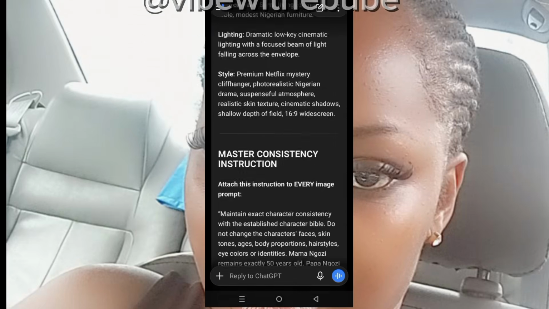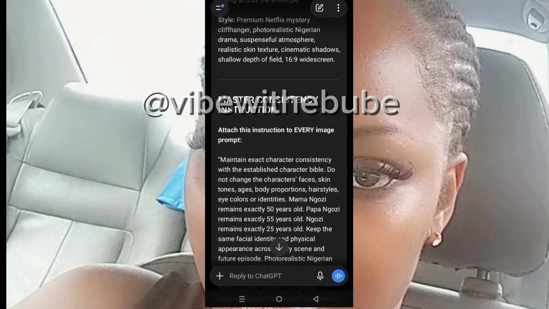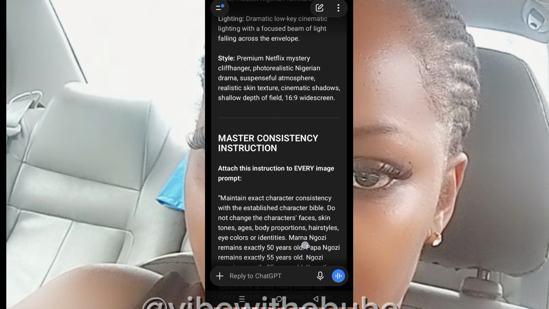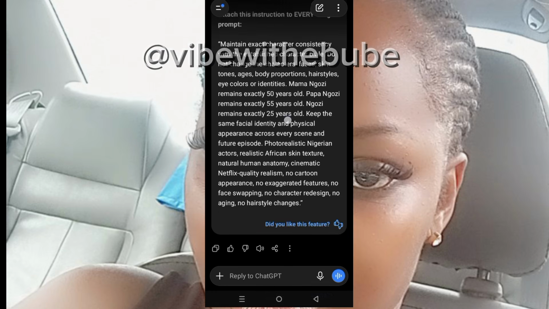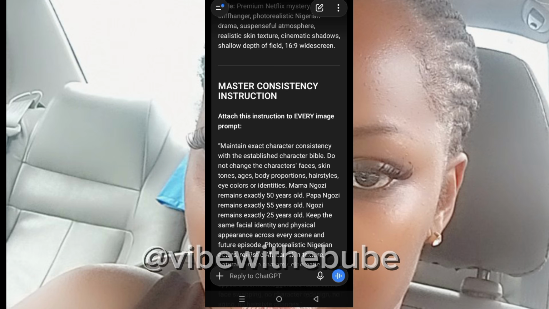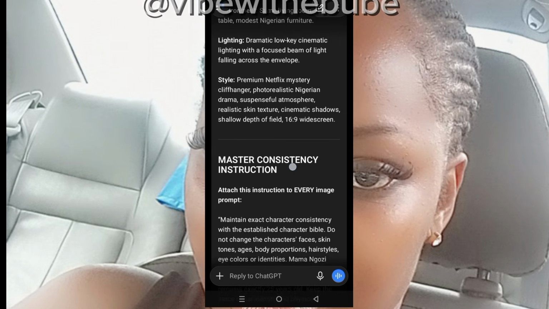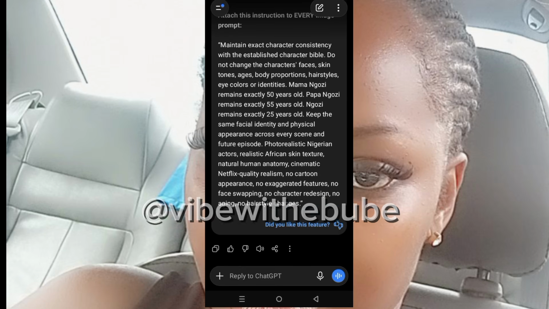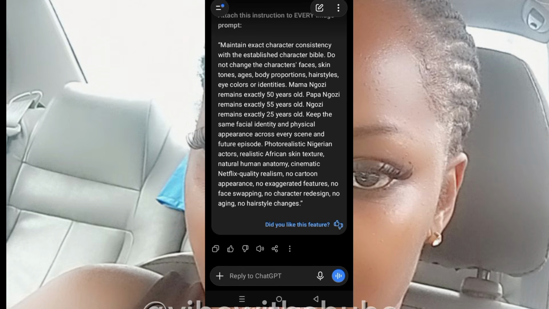So the app went ahead to narrate everything in our script from scene one to the final scenes and gave us this. Now what we have to do next, because we've already gotten the main things we needed, which are our script, our consistent characters, and our scene by scene images, is to start generating our images accordingly.